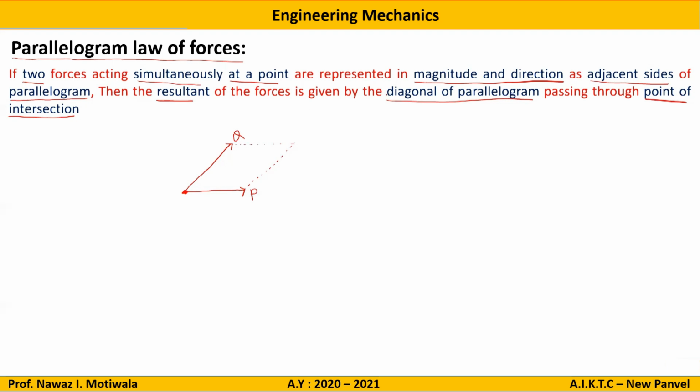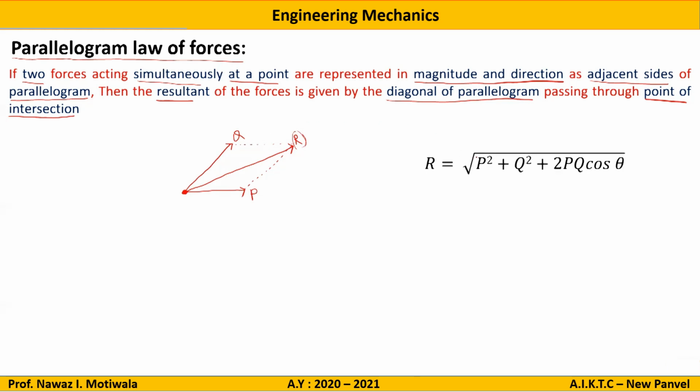Then what is said? It is said that the resultant of the forces is given by a diagonal of the parallelogram passing through the point of intersection. The resultant will be given by this diagonal of the parallelogram. So this will be the resultant, and this diagonal should pass through the point of intersection. Now the question arises: what will be the value, the magnitude, of this resultant force?